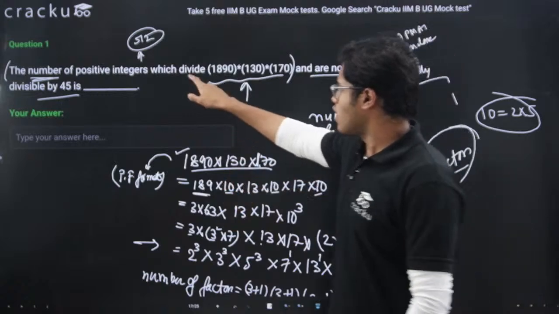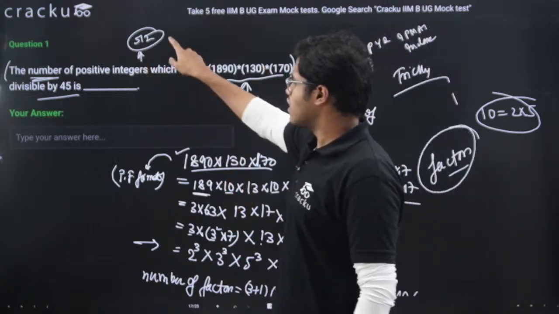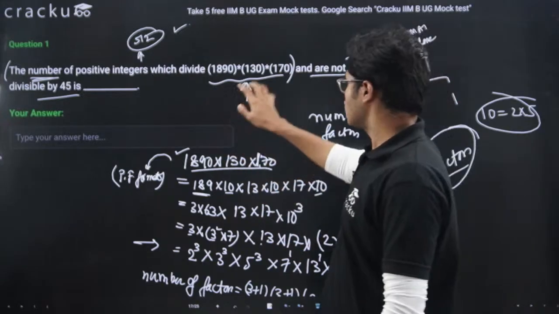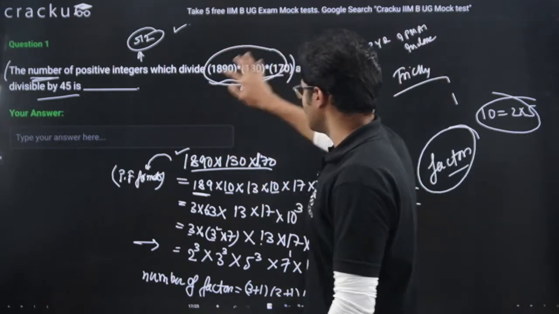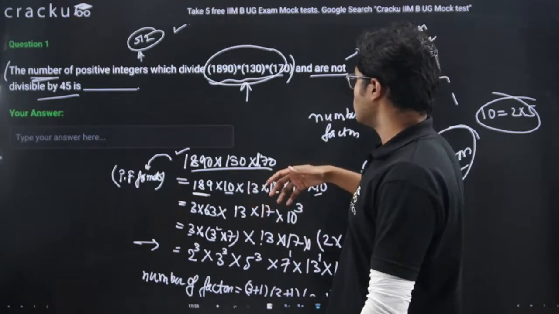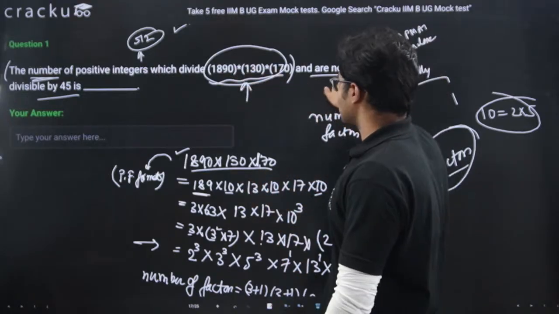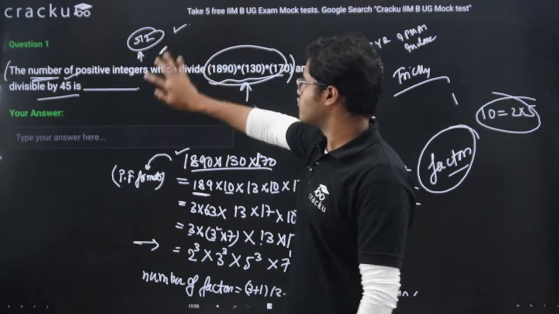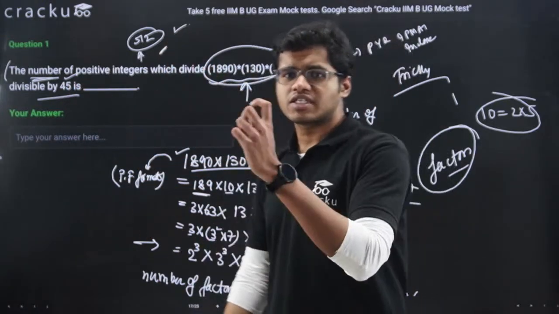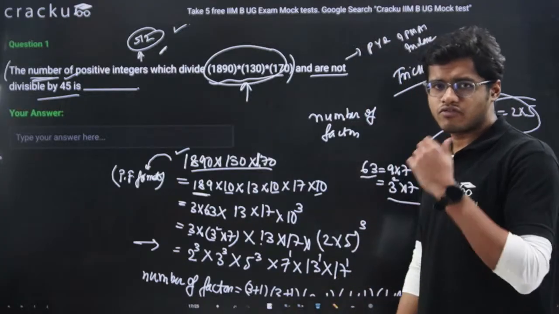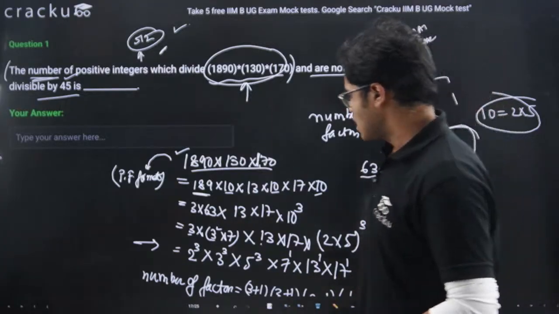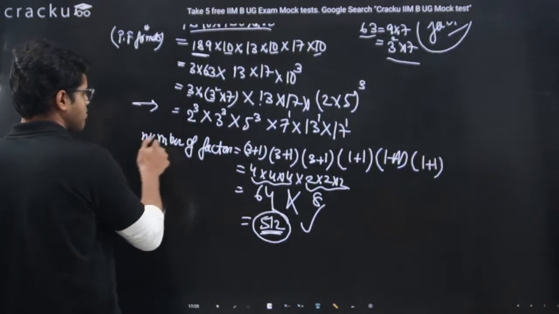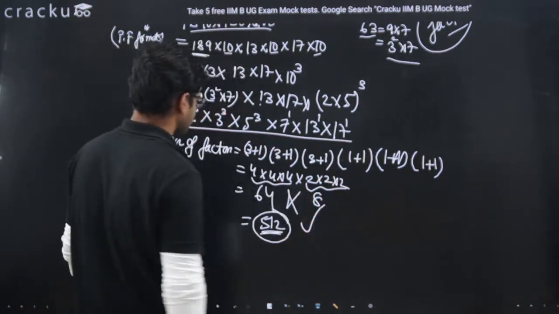Question is telling we have got the answer of the first part, that 512 factors are there of this big number. Question is telling we have to eliminate the numbers which are divisible by 45. Means among these 512 factors, there will be some factors which are divisible by 45. So we need to eliminate them. How to do this? Very simple. We will again use the prime factorization format.